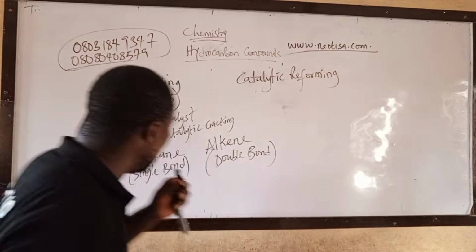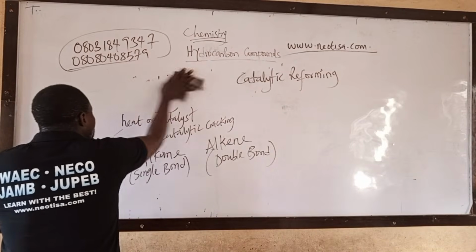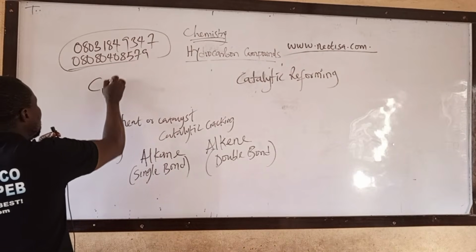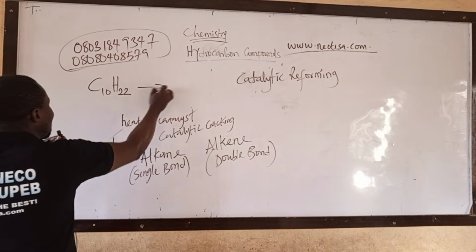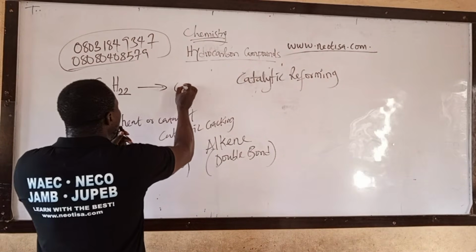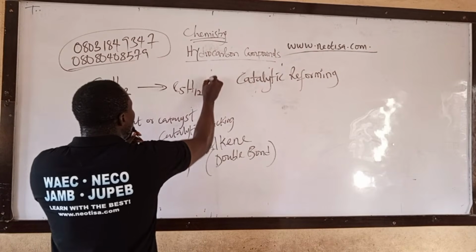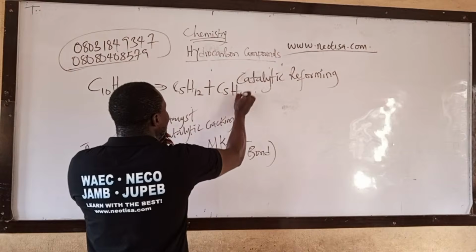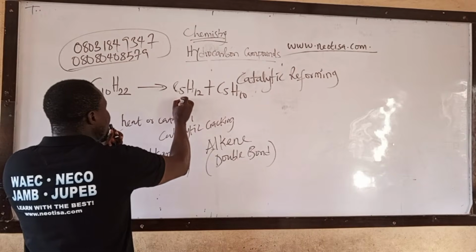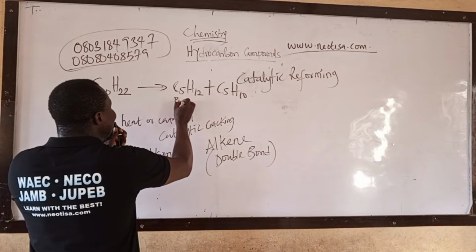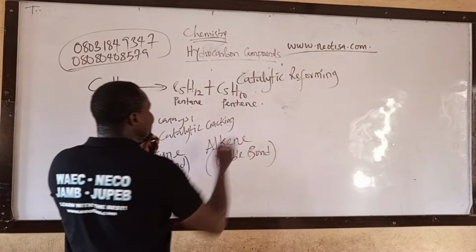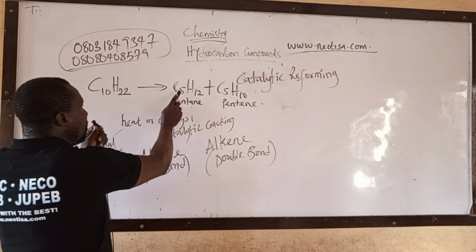Let me give you an example of a chemical reaction for that. When you have C10H22, this is a large hydrocarbon compound. It's been broken down to C5H12 plus C5H10. Can you see? Crack. This is what? Alkane, which is pentane. This is what? Pentene. Look at the number of carbon. 5 plus 5, 10.